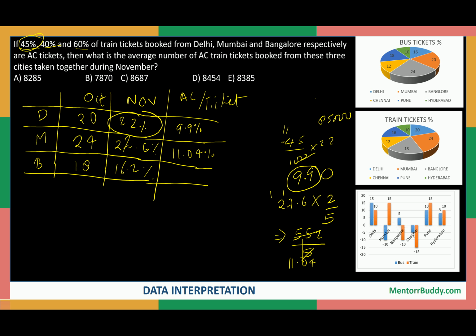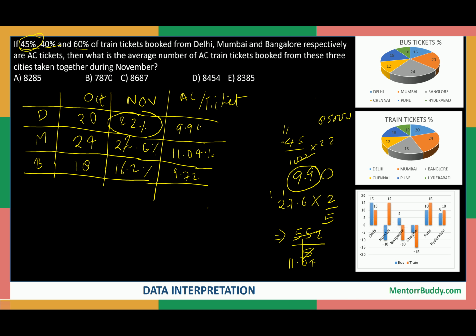Now we need to calculate 60% of 16.2. 60% of 16.2 will be how much? 16.2 multiplied by 0.6, right? 0.6 will give you 60%, right? 6 into 2 is 12, 6 into 6 is 36 and 1 is 37, 6 into 1 is 6 and 3 is 9. So we are getting it as 9.72. Clear? So we have got these three values, that is 9.9%,